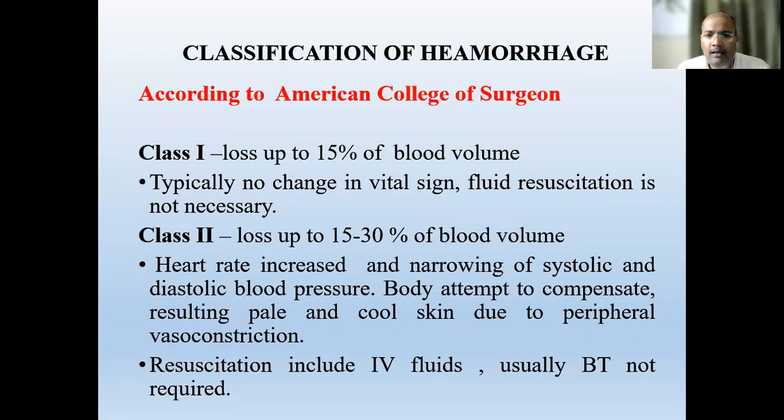The body is trying to compensate by shifting blood circulation from the non-essential parts to the essential parts, and that is why peripheral vasoconstriction is there, and the peripheral skin becomes pale and cool.